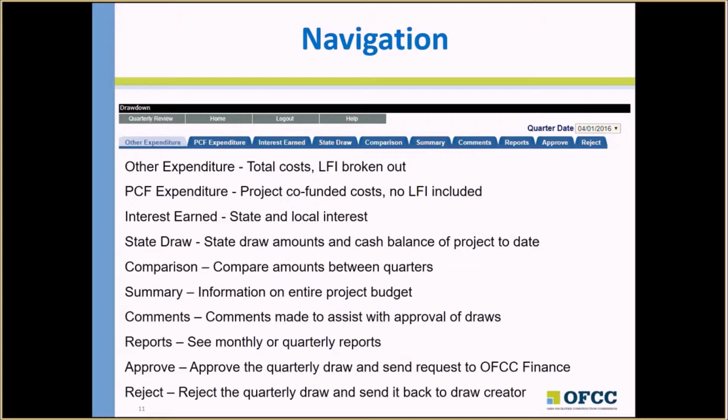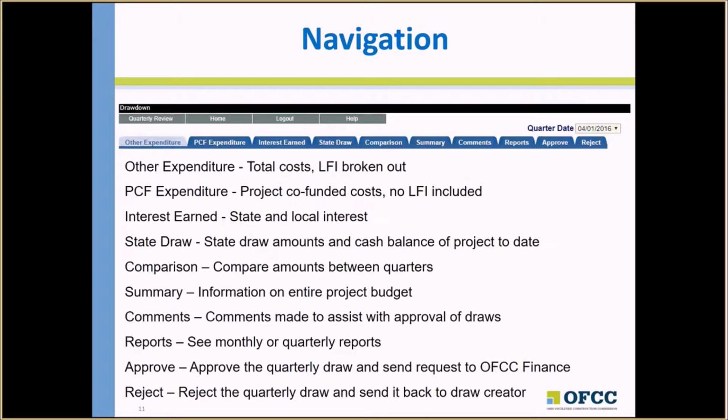The State Draw tab will show you the amounts of each draw and the cash balance of the project to date. You can use the Comparison tab to compare draw amounts or project cost amounts between different quarters of the project. The Summary tab will give you information on the entire project budget, and the Comments tab will help you to read comments from other users as they've reviewed and approved draws.